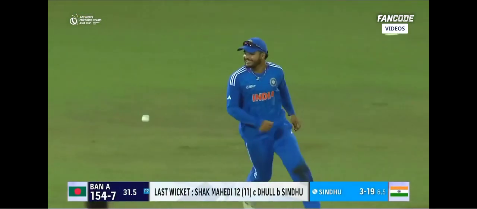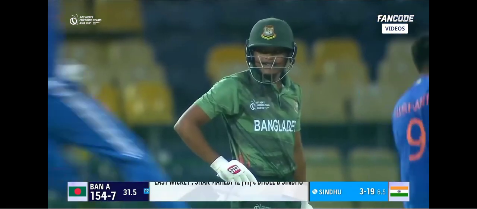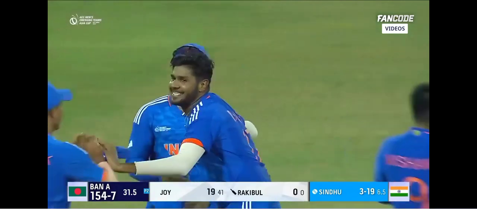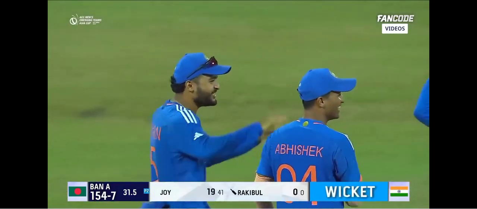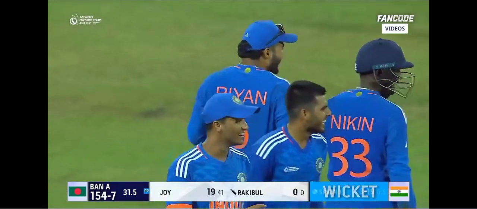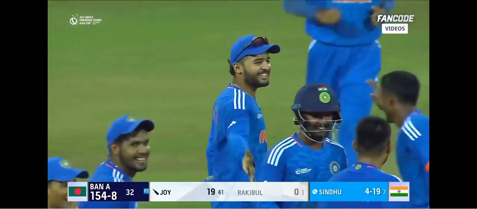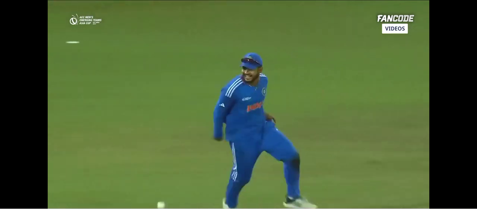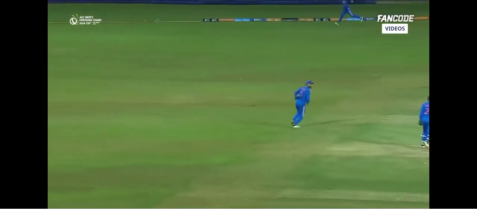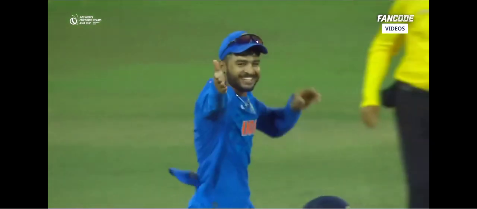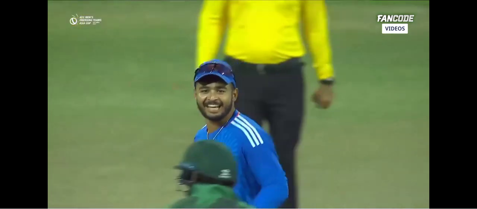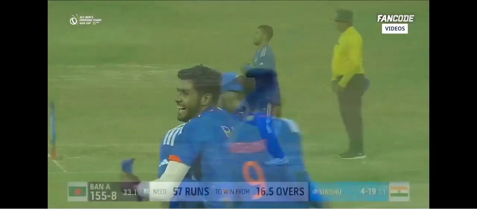Enterprising effort, but that results in a dismissal. The first ball, reverse sweep from Rakibul. Another wicket here for India A and for Sindhu. The eighth wicket gone for Bangladesh A. Riyan Parag anticipates. How silly was this? Very first ball, trying to reverse sweep. Always a high-risk shot. That was very, very indisciplined from Rakibul Hasan. Good anticipation, good result. India are almost there.